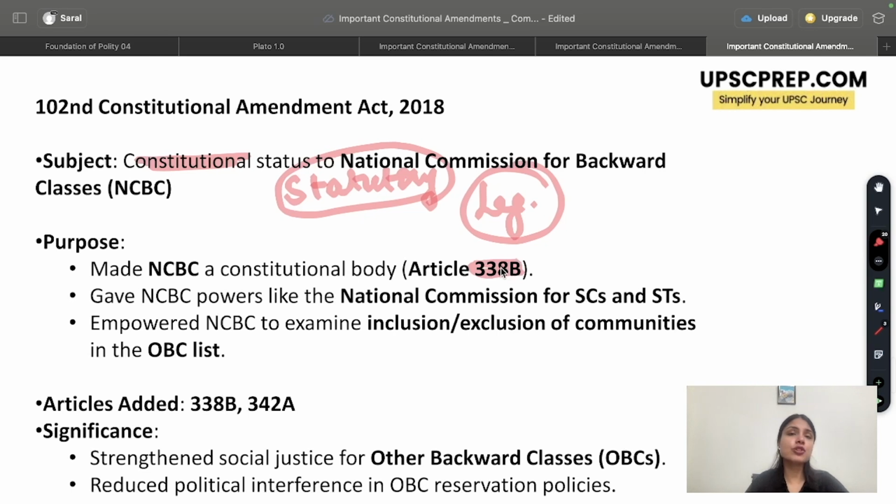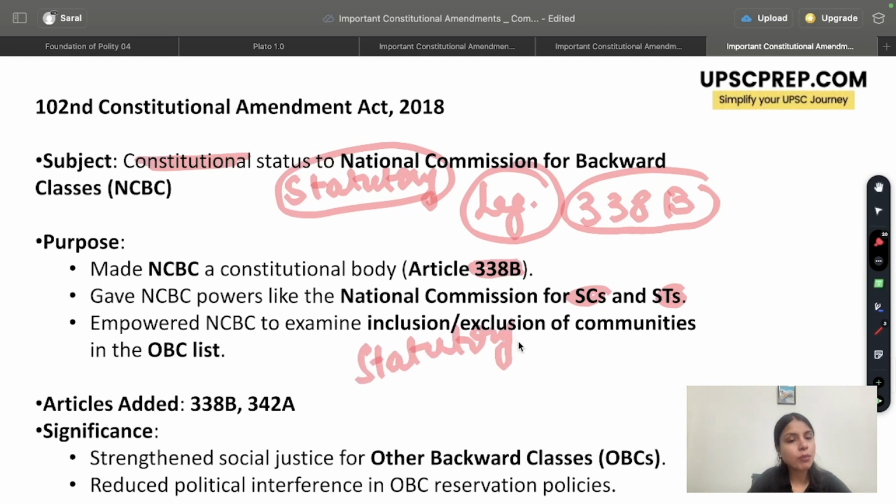So now National Commission for Backward Classes has similar powers with that of National Commission for Scheduled Castes and Scheduled Tribes, which were already made a constitutional body. So now we have 338, 338A and 338B, with 338B dealing with National Commission for Backward Classes. So please remember, before that it was only carrying statutory backing. Now it became a constitutional body. It also gave the power to NCBC by amending Article 342A that it can include or exclude some communities from the OBC list depending upon the backwardness.